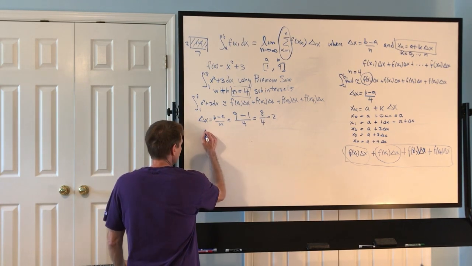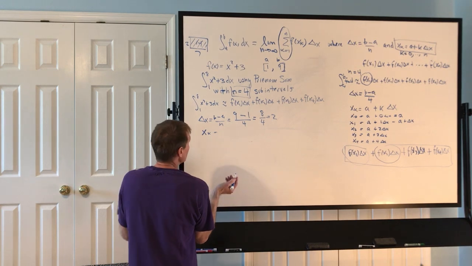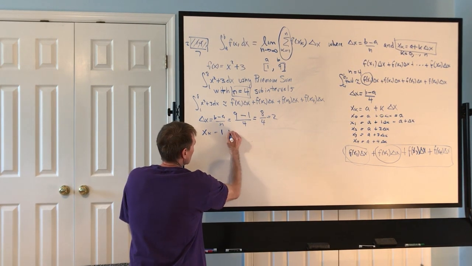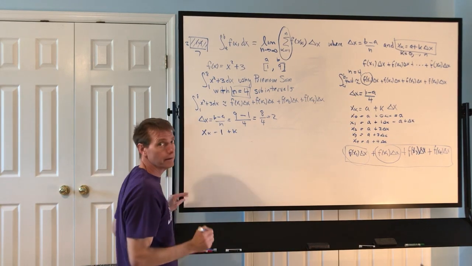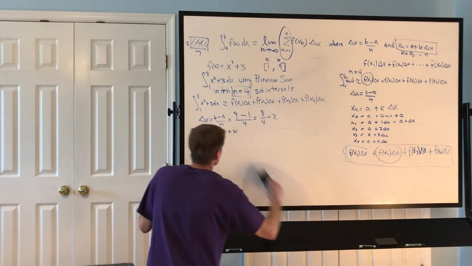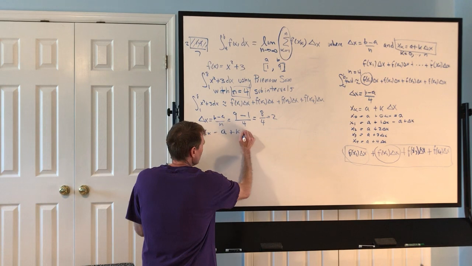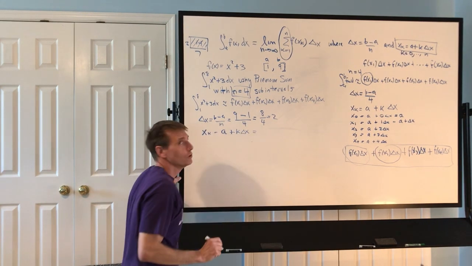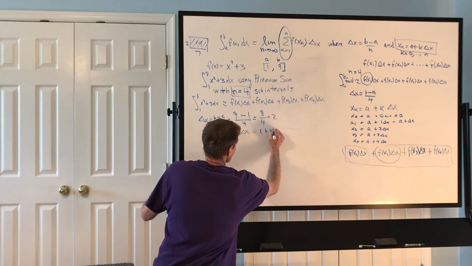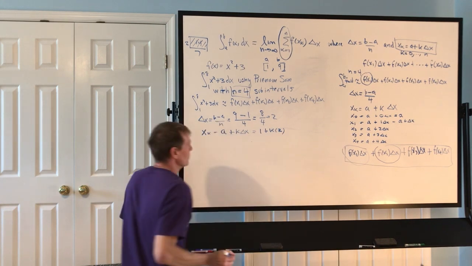My a is now 1, plus k times delta x. But who's your a now? And you're like, well, Dr. Warren, that's 1 plus k times delta x, but your delta x is 2.